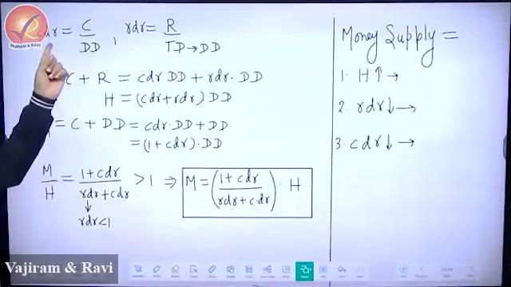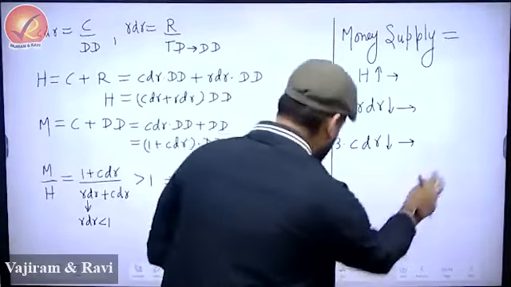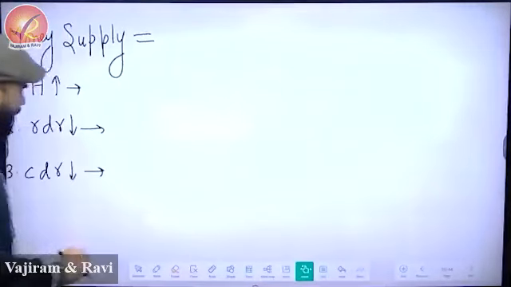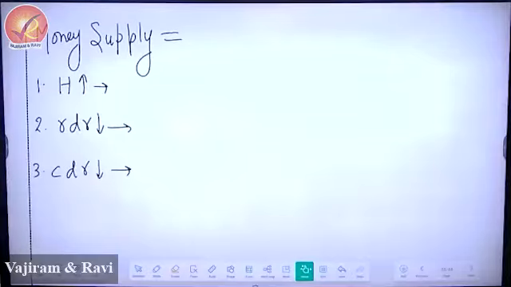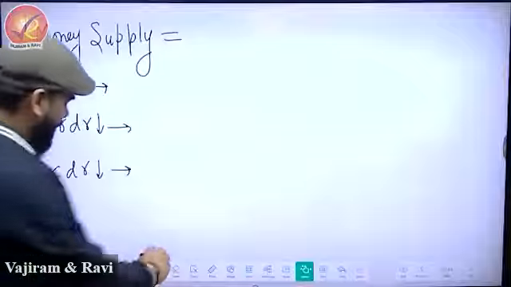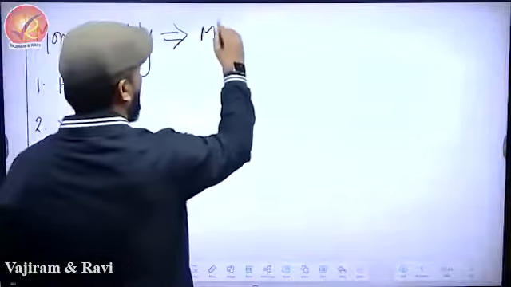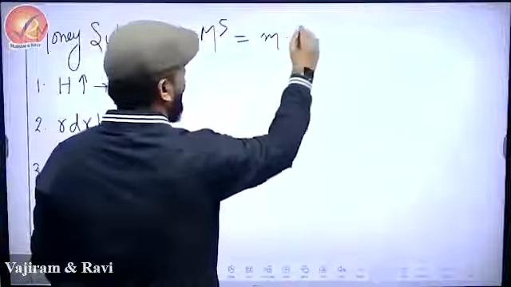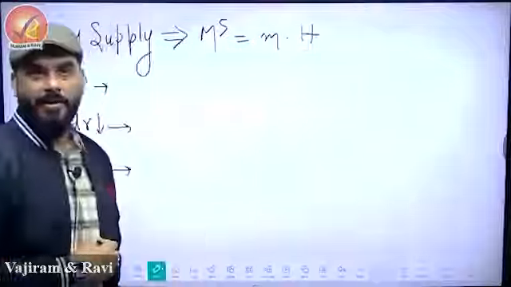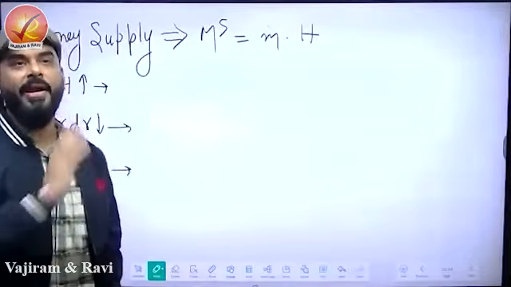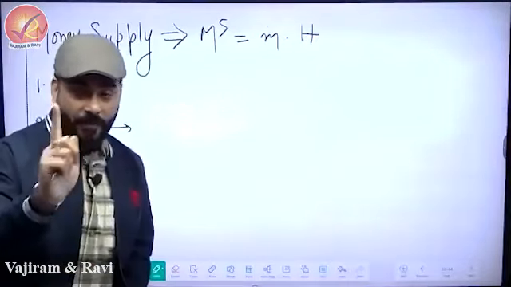So let's see. Before we do this, let's do one thing. Let me see if you can answer the UPSC question without me saying anything. Yeah, this is the UPSC question. All the UPSC questions are here. There is no other UPSC. It is not possible. These are the only ratios. So now I want to ask you a question: what formula did I give you for money supply? Money supply is equal to m into h. Look, without studying my formula also you can answer the question. I have full faith. Now guys, focus please, come back.